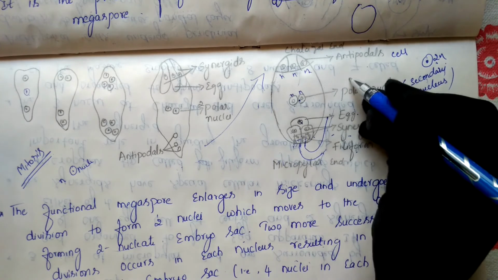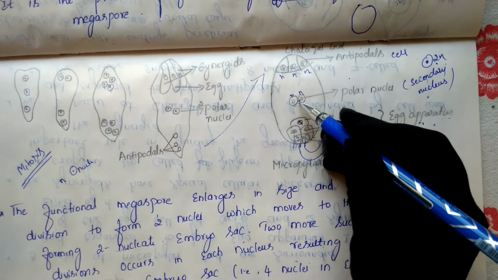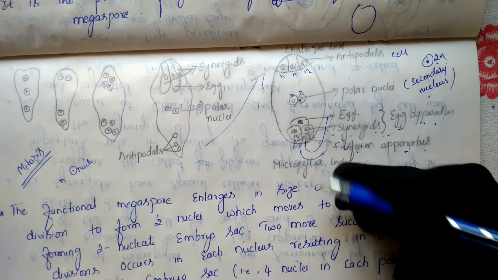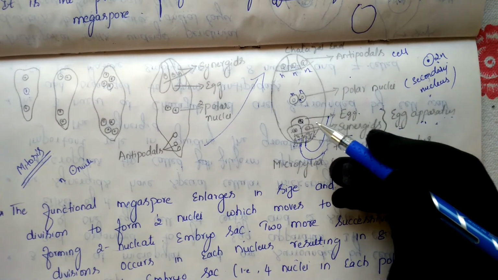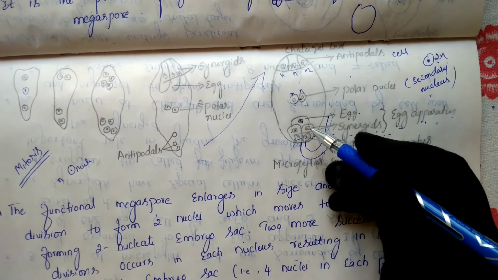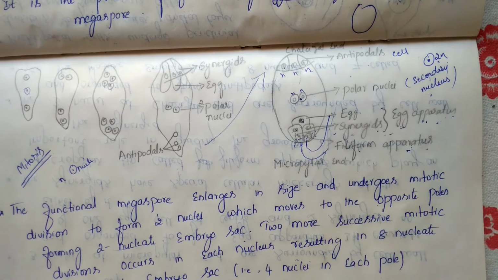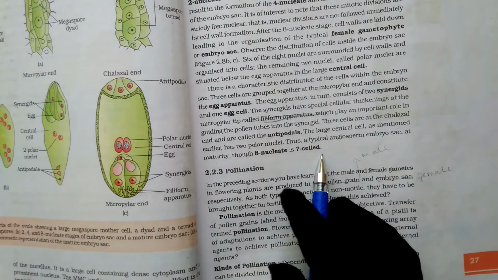Now, if we come to the cells, how many cells will we get here? 1, 2, 3 cells, this one 4, 5, 6, 7 cells. So that's why we mention it as 8 nucleated, but we mention it as a 7 celled structure. That's why they have been given in your textbook also. See, 8 nucleated is 7 celled.